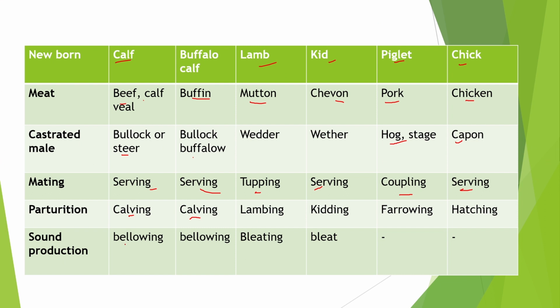The sound production of cattle is bellowing. For buffalo it is also bellowing. For sheep it is bleating, and the sound of goat is bleat.